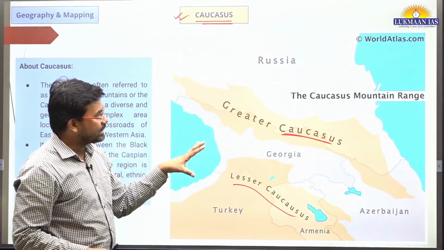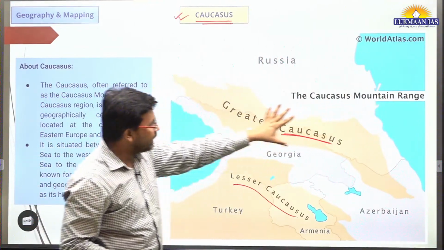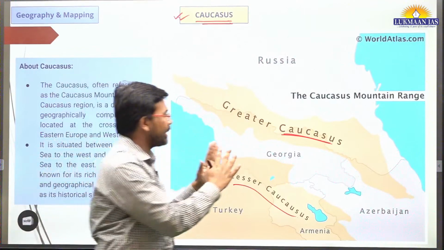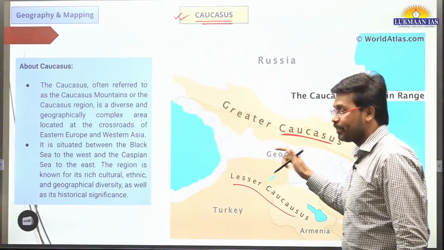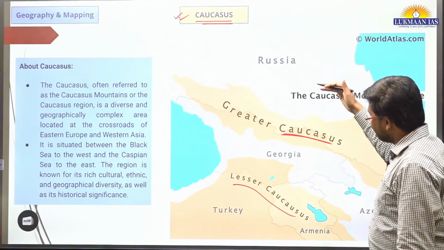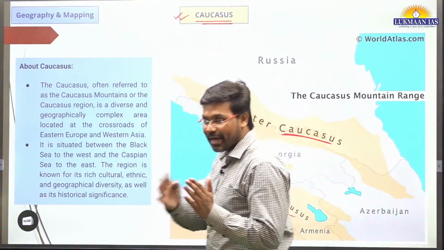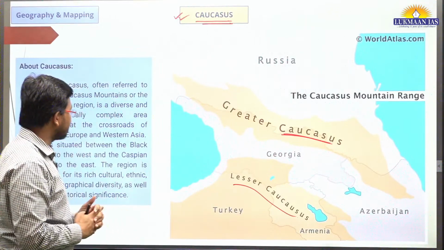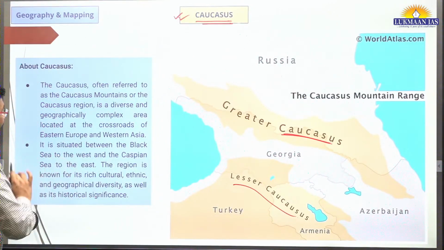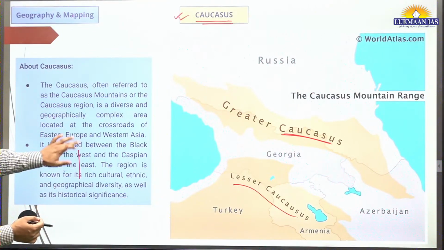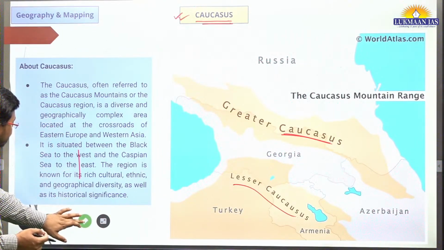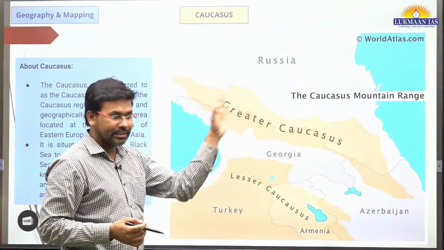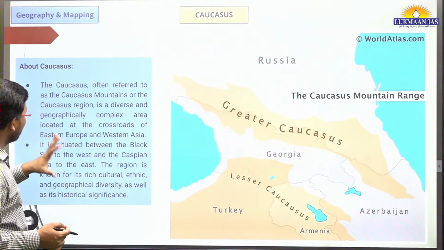And the other importance is that on one side we have one sea, on the other side we have another sea. We need to remember the names of those seas that are on either side of the Caucasus ranges. It is also important to understand that these Caucasus ranges divide Western Asia from Eastern Europe. So here we are going to look into that part also.